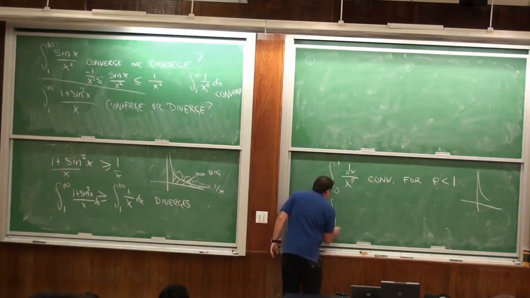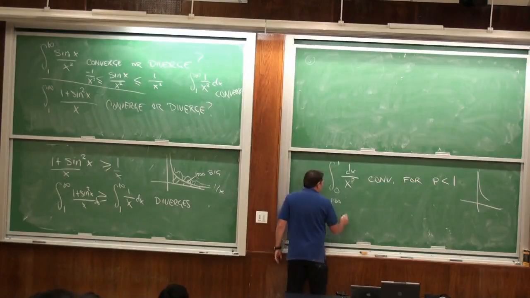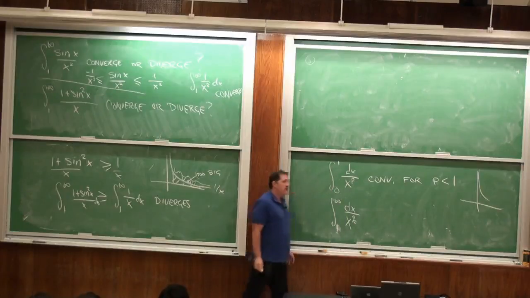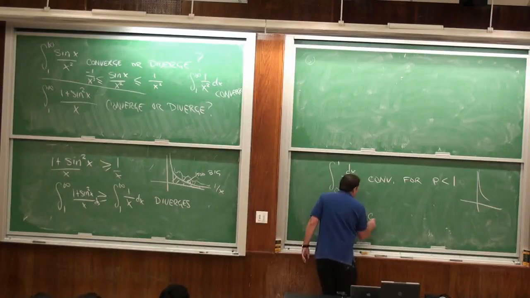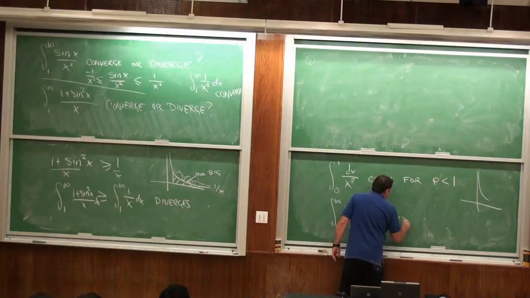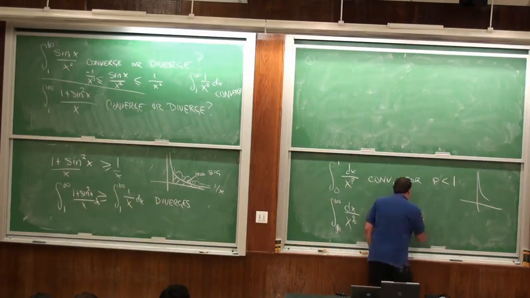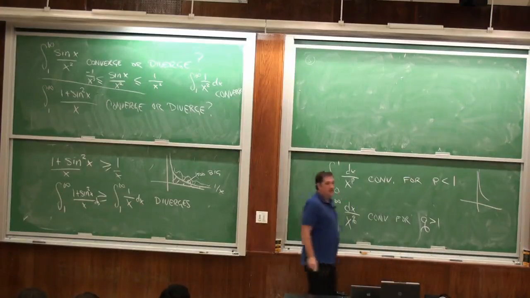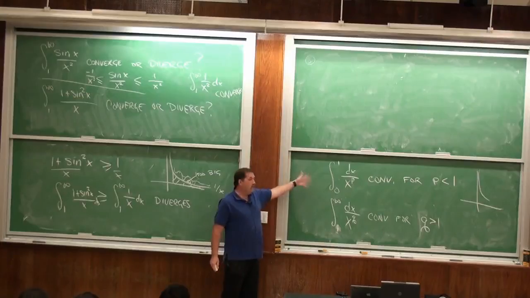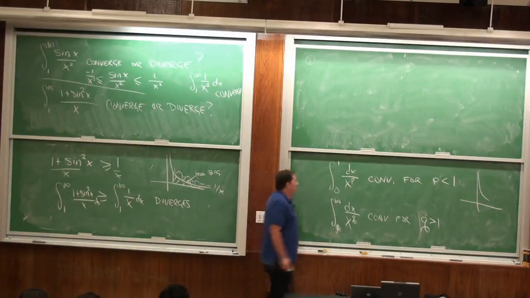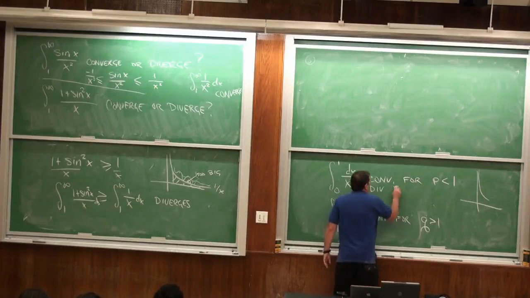And this, non-zero, 1 to infinity, dx over x to the q, let's put a q here just to differentiate it. This guy converges for q bigger than 1, for the same reason. And when p or q equals 1, it diverges in both places.